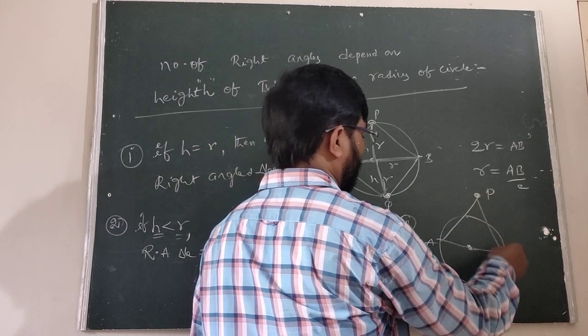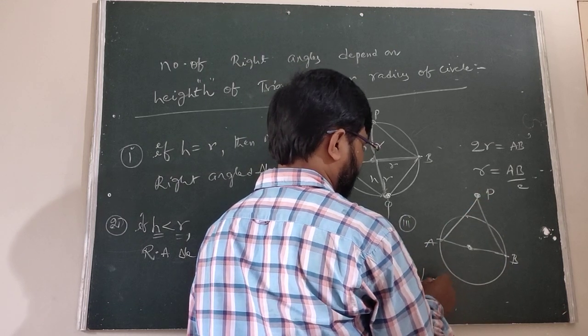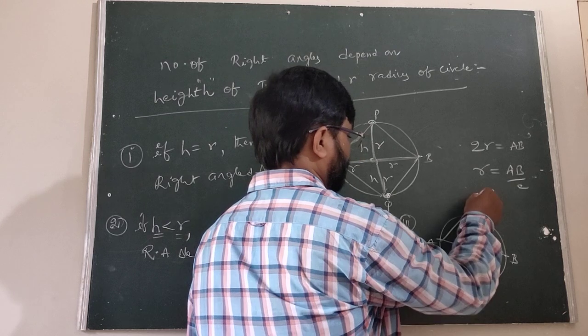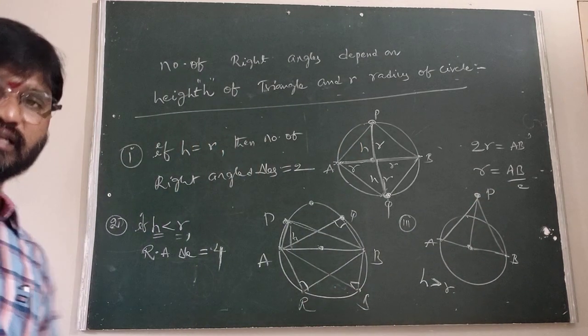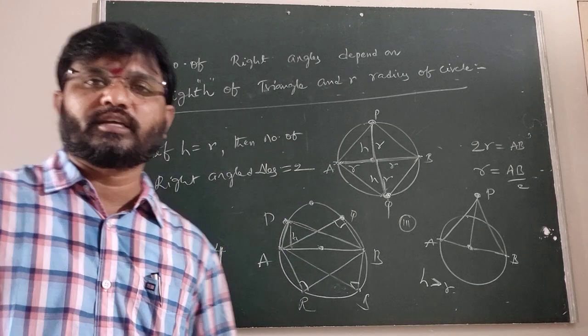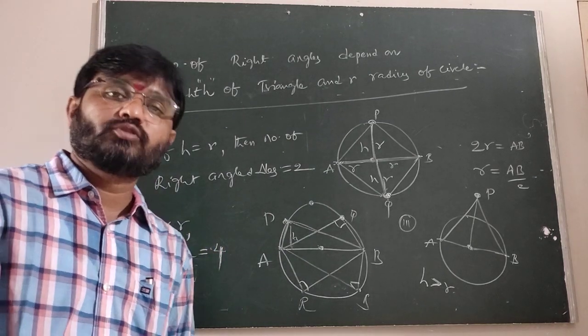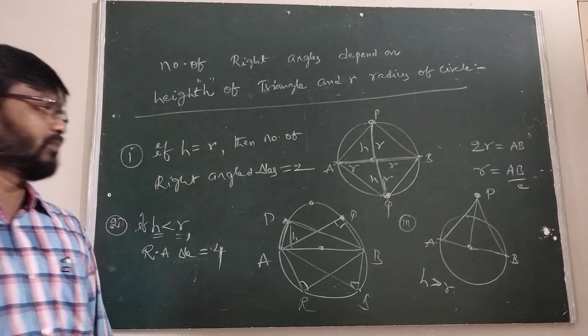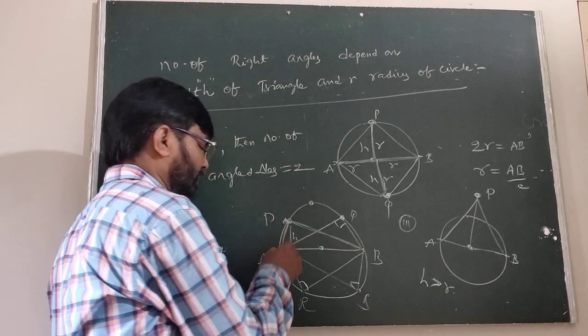Here H is greater than R, this is the height H. Undoubtedly it is not a right angle triangle. The angle in the semicircle is 90 degrees, so the point P must be joined from the end points of the diameter.